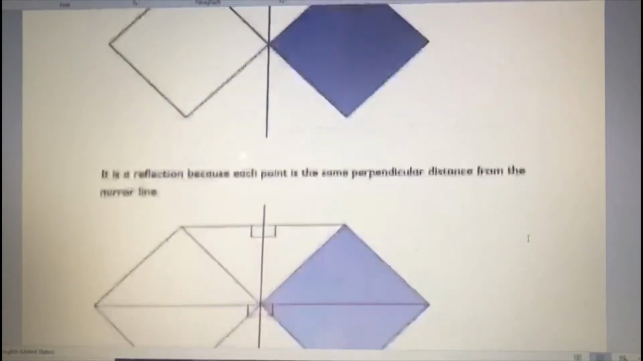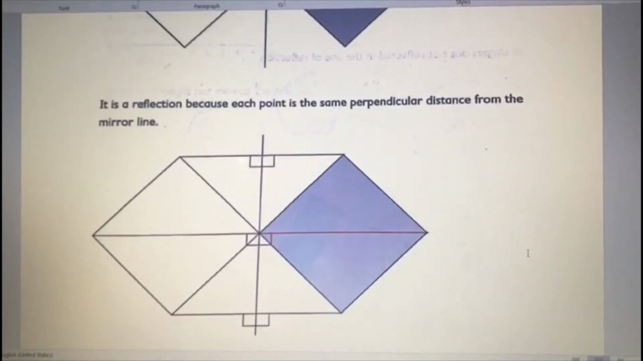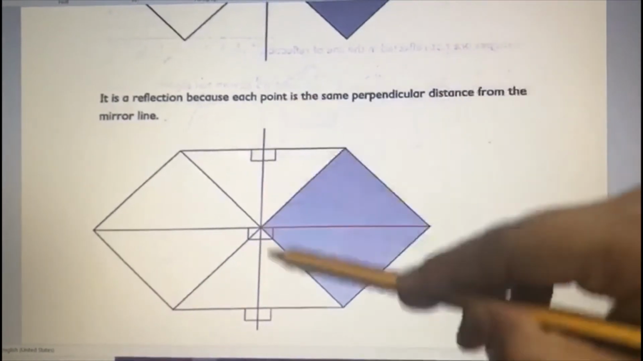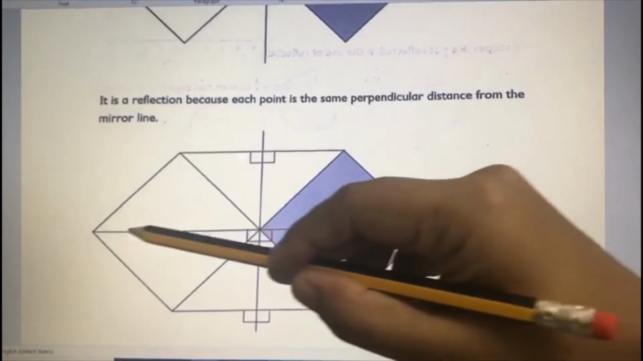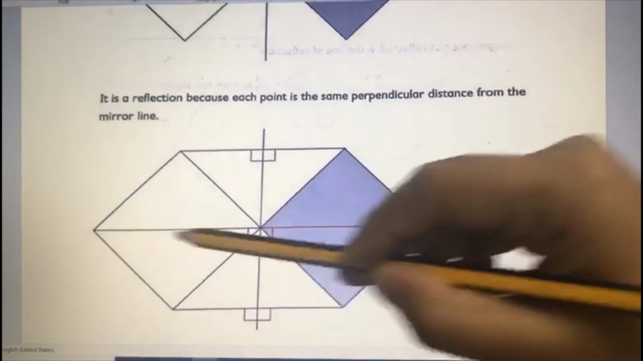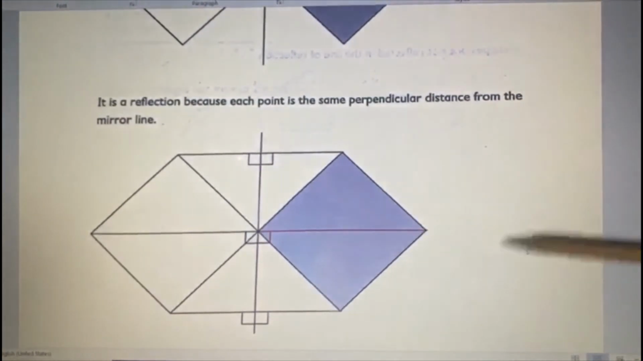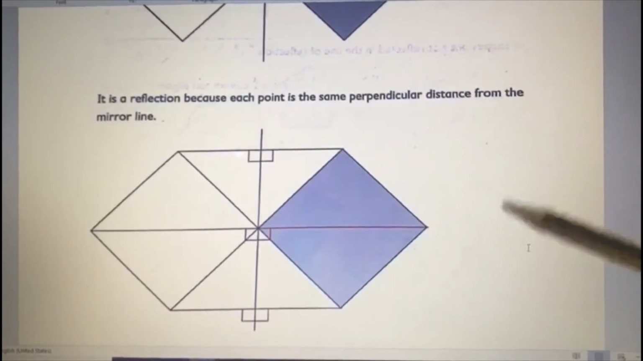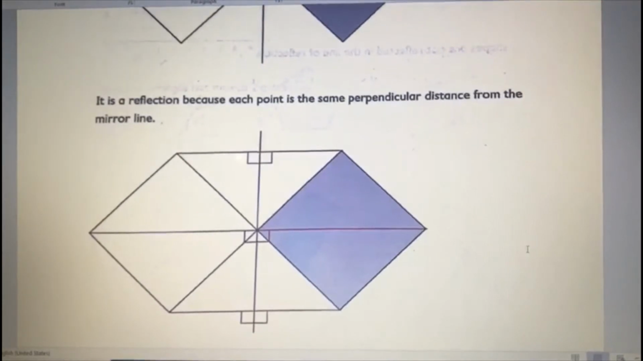How can you check? You can use a ruler. Use a ruler, and check from this point to the mirror line. Measure the length from here to here, and in the same way measure from here up to here. If the lines are the same length, then this is the reflection of that image. Like that you can check.